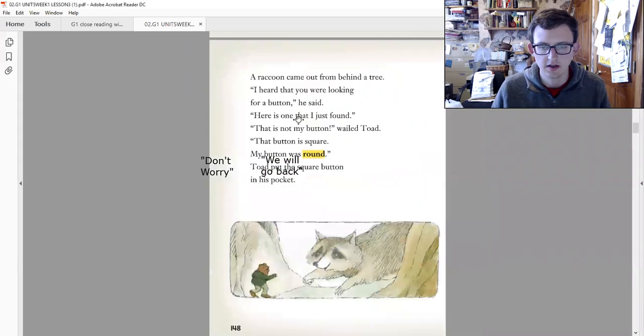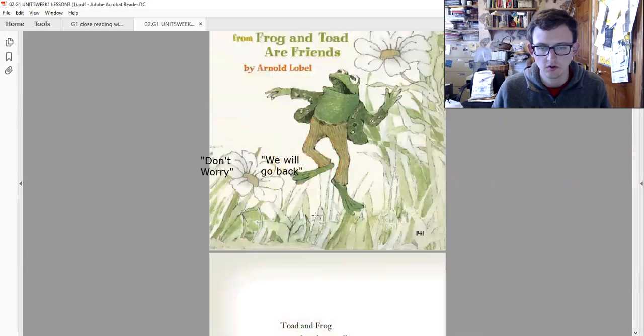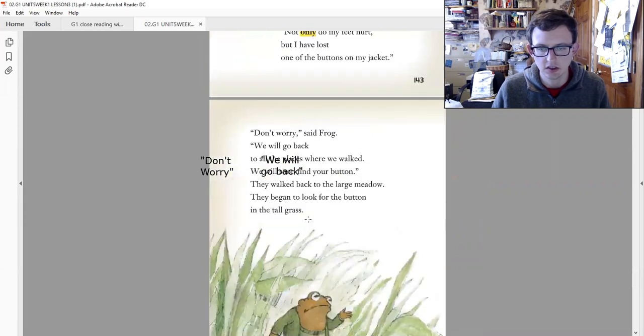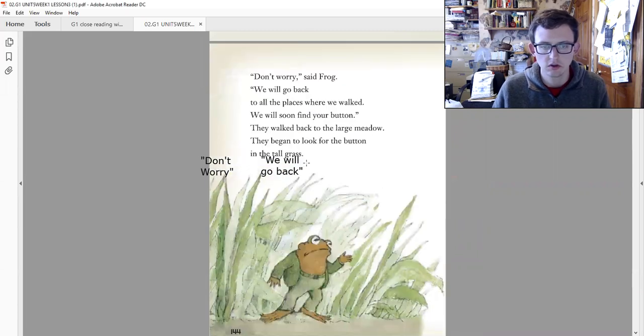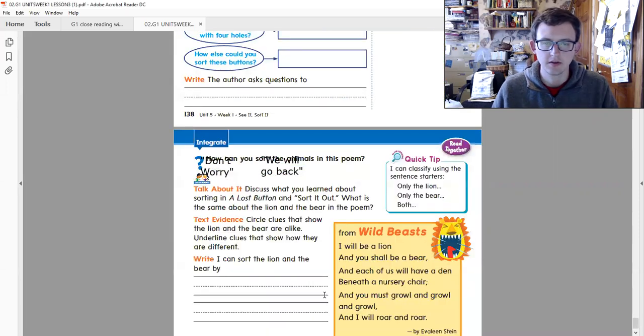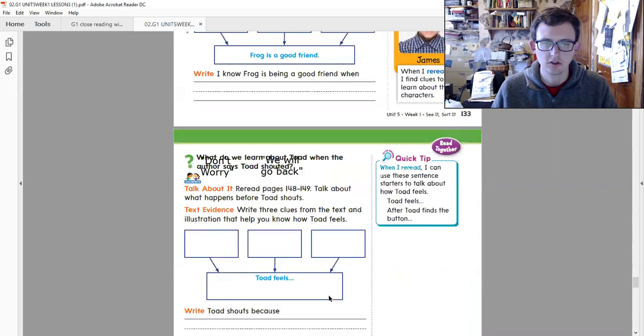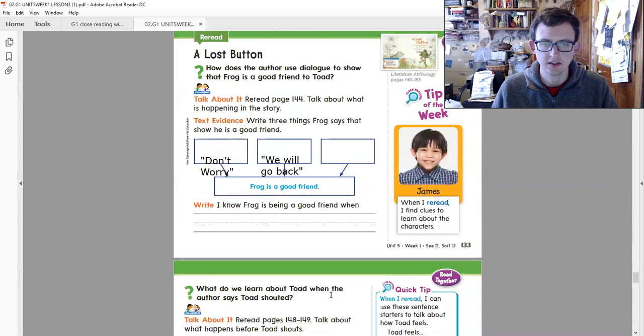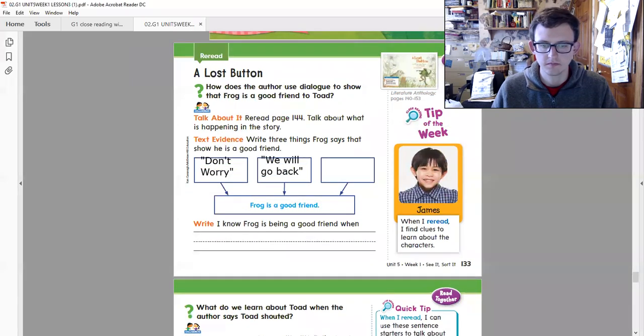So now, what's one more thing he says? They walked back to the large meadow. Oh, we will find your button soon. So he wants to make Toad feel good, right? So he says, we will find your button soon.